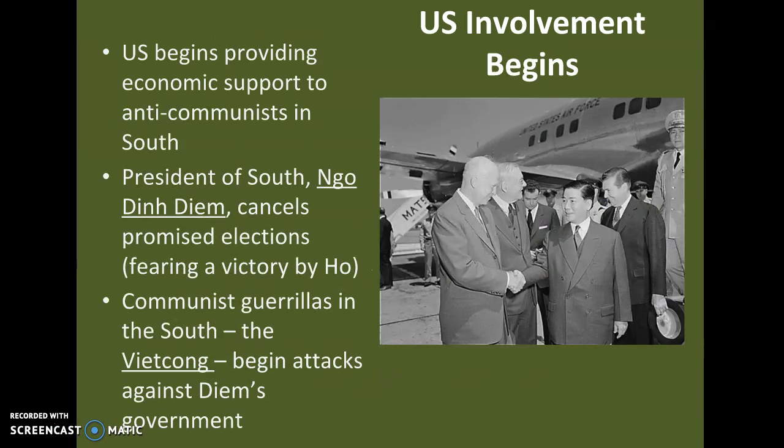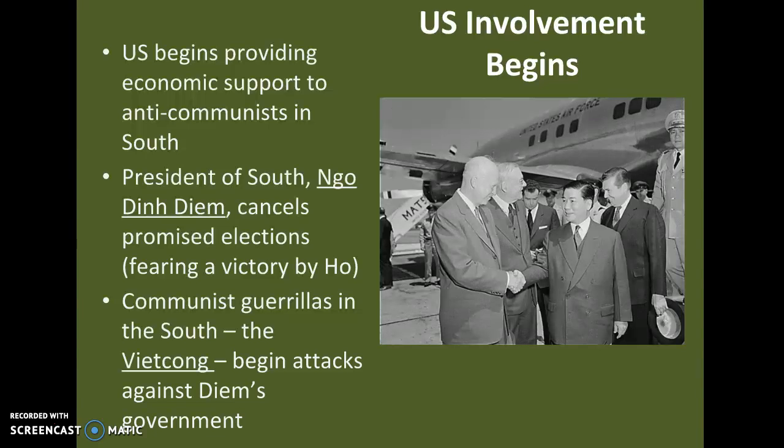All right. We're going to start kind of butting in a little bit. The U.S. will begin providing economic support to anti-communists in the South. We're going to give them money and other materials so they can properly defend themselves, and not even defend, but also attack these communists. The president of South Vietnam, Diem, cancels those promised elections. Okay, so there's promised elections so that the entire country, North and South Vietnam, can unite. All right, Diem is afraid he's going to lose. So he's like, hey, I don't want Ho Chi Minh to win. So he cancels those elections, okay, which is not a good start.